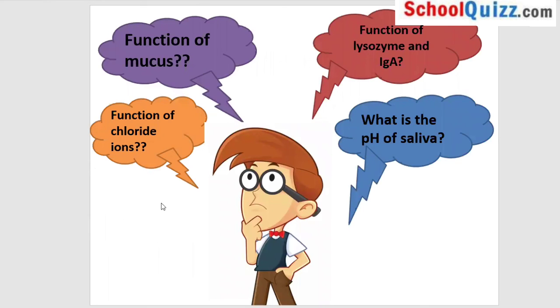So here, a few questions for you all. What is the function of mucus, function of chloride ions, function of lysozyme and secretory antibody present in the saliva, and the pH of saliva? The function of mucus, I already discussed. It is used for giving that slippery texture to the food so that the food easily slips down the throat. Function of the chloride ions, this is required for activation of certain enzymes.